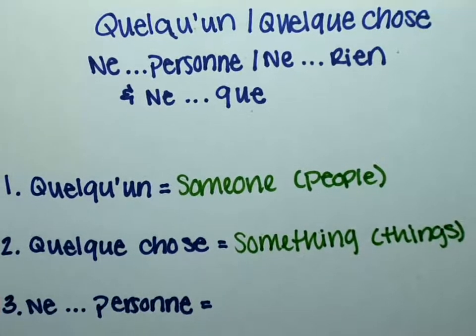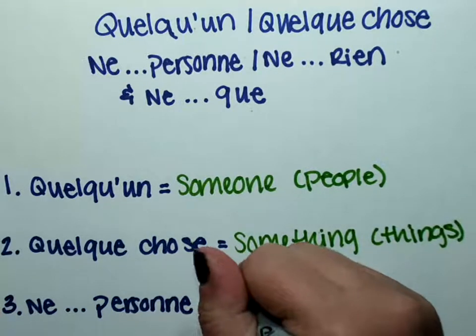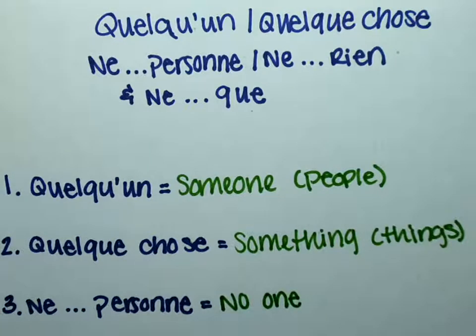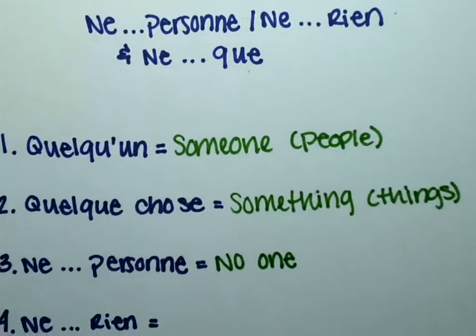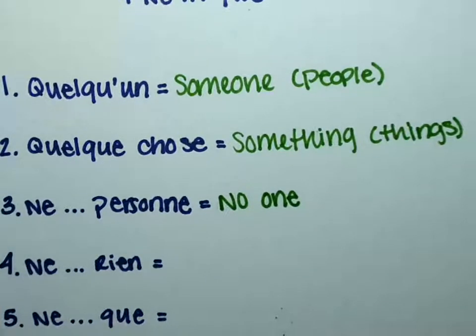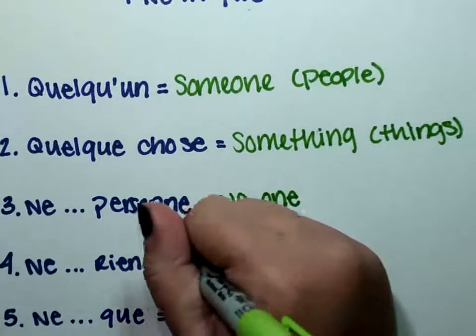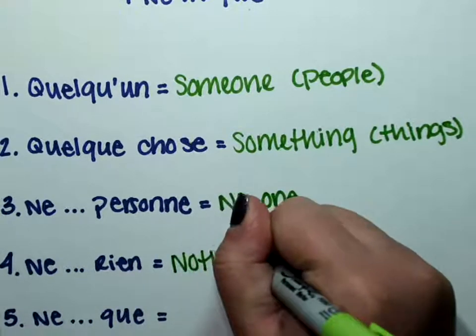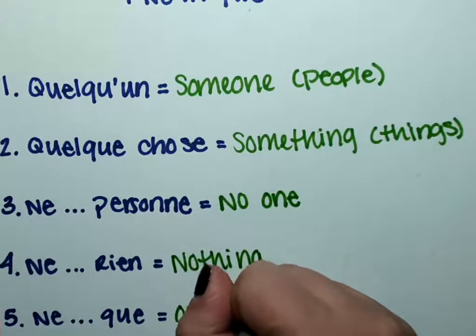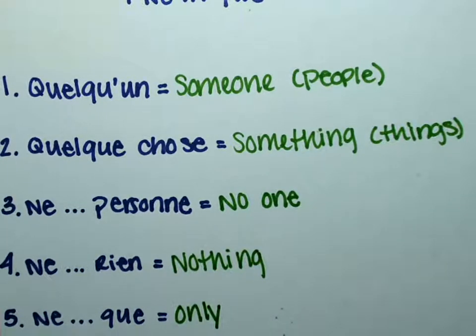Up next, we have ne personne. Ne personne means no one or nobody. And next is ne rien. So I'm going to scoop my paper up a little bit so you can see. We have ne rien, which means nothing. And then the last one is ne que, which means only. Like I only had this.